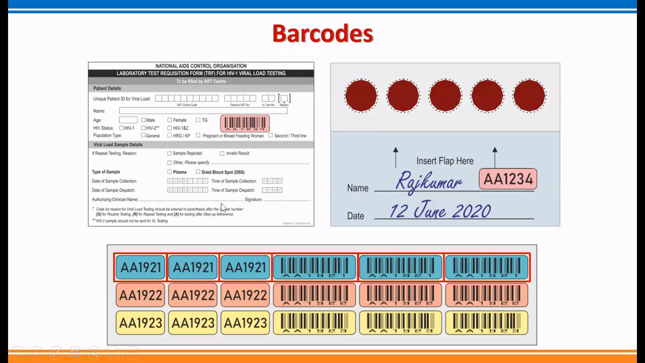Then how to use the barcodes on the DBS card and TRF. This is the place where we have to stick the barcode on the TRF, and this is the place where we have to stick the sample ID, which we have to take from the barcodes or strips provided to you along with the consumables.